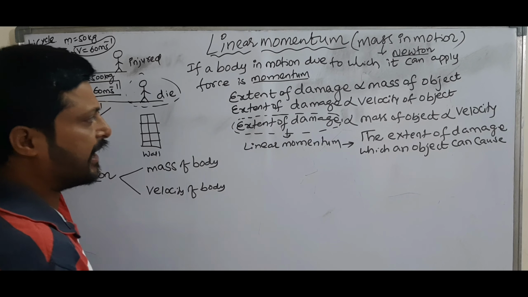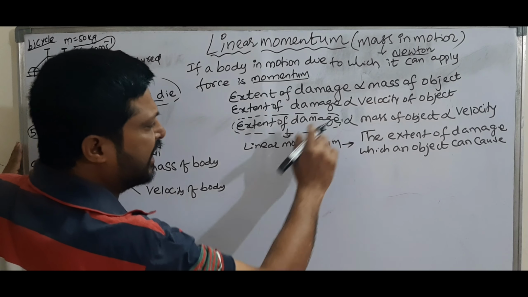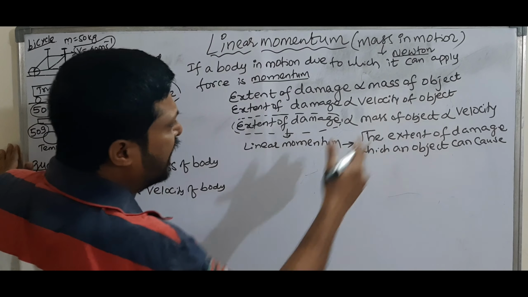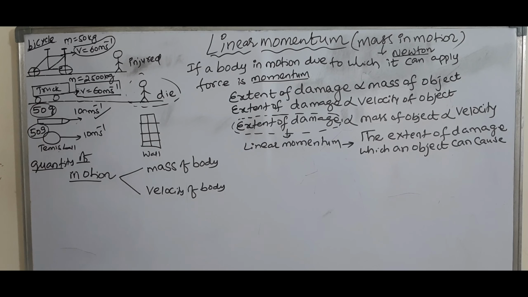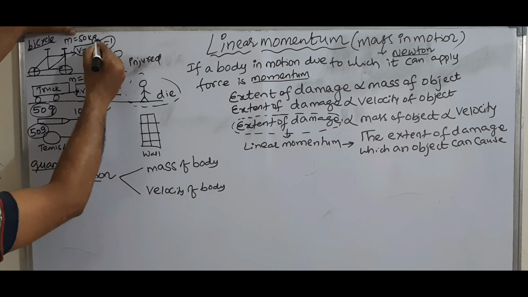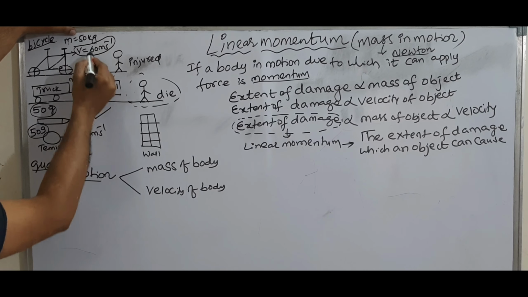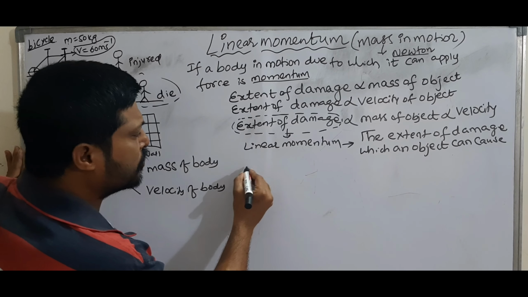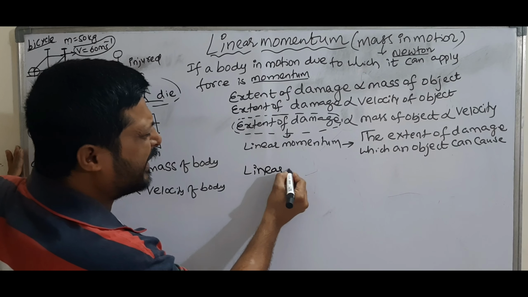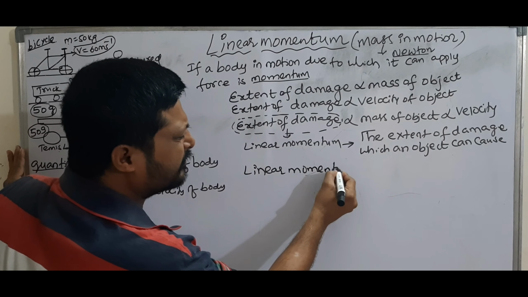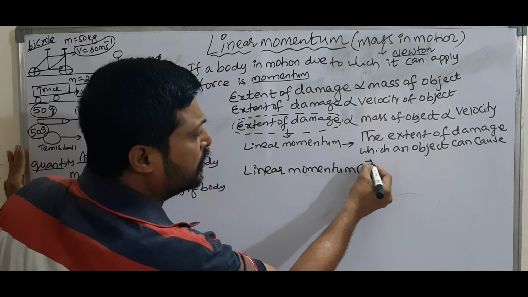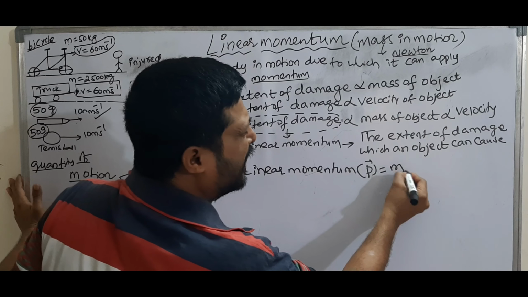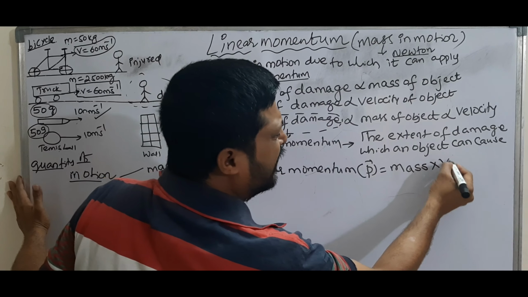So mathematically, how are these related? How are linear momentum and mass related? Already we discussed: if velocities are the same, the body with more mass has more linear momentum. So mathematically, linear momentum is equal to, what is the formula? Mass into velocity.